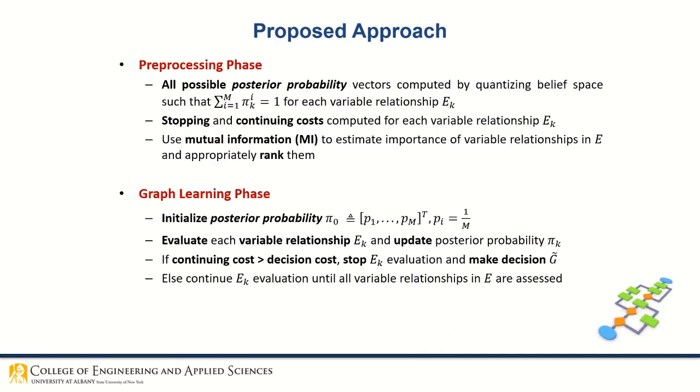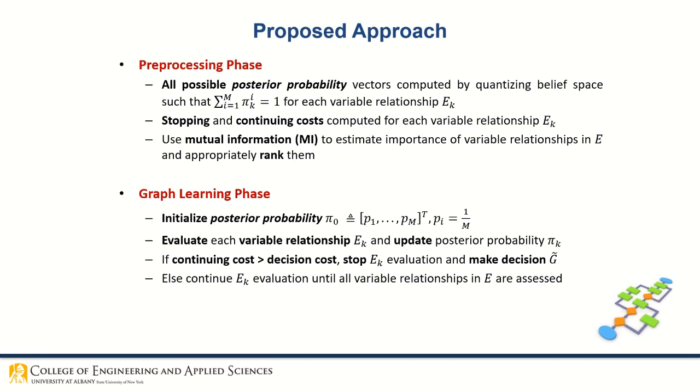The proposed approach consists of pre-processing and a graph learning phase. During the pre-processing phase, the optimum decision and stopping strategies described are solved offline. Specifically, all possible posterior probability vectors are computed by quantizing the Belief space for each variable relationship Ek. We use mutual information to estimate the importance of variable relationships in E and appropriately rank them.